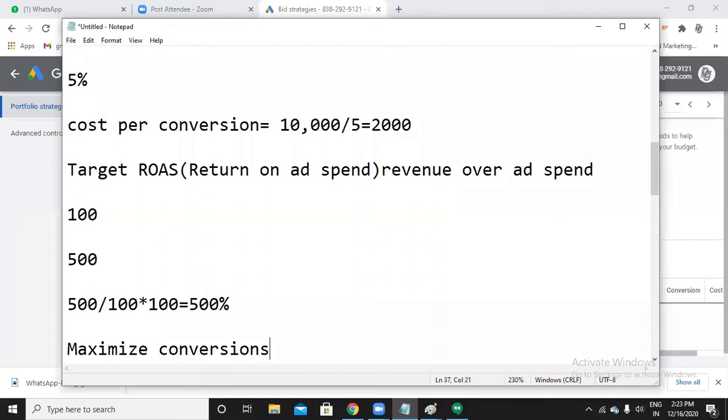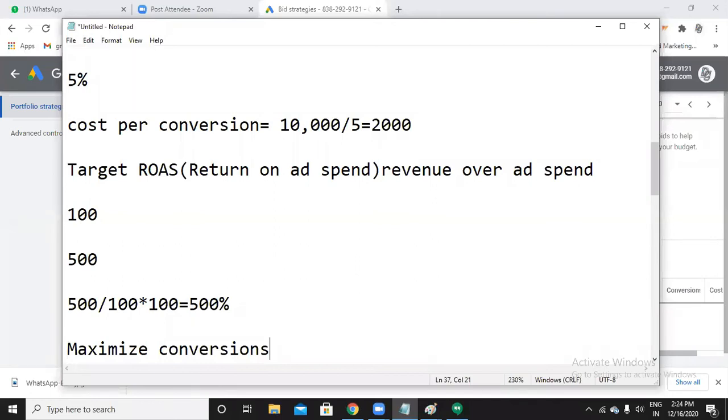So here I'm telling Google that I want as many conversions as possible within my daily budget. Let's say that my daily budget is something like 3,000. So I'm telling Google to try to bring as many conversions as possible within my budget. That is what you are telling Google.